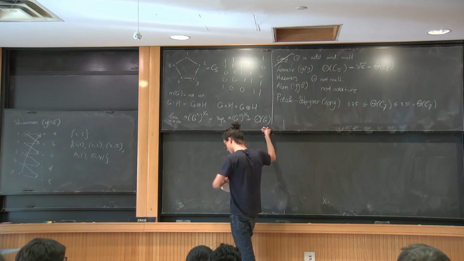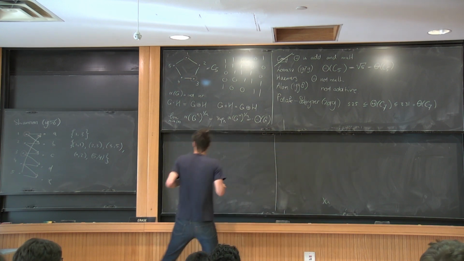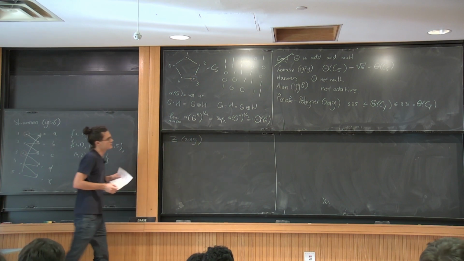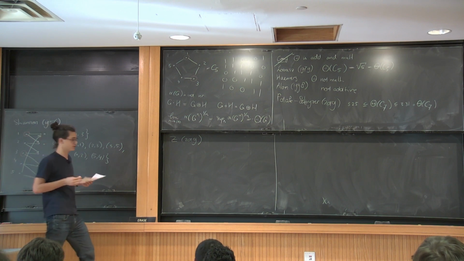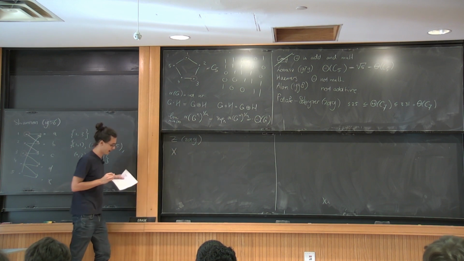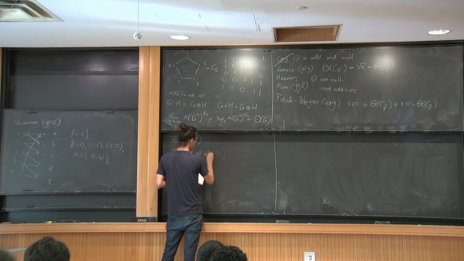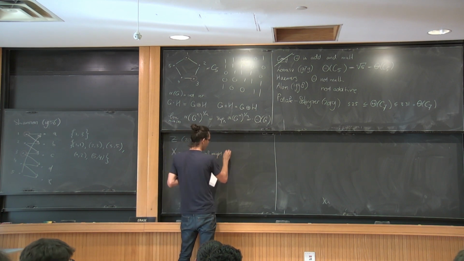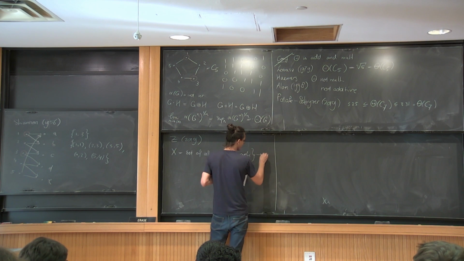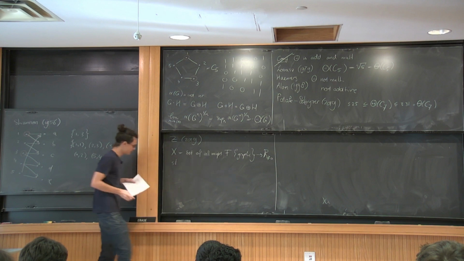Let's talk a bit about what I did. So instead of studying graphs, I want to study functions on graphs, and more precisely, I want to study the following set of functions that I call X. So X is a set of all maps f from the set of all graphs to the non-negative real numbers, such that the following four properties hold.